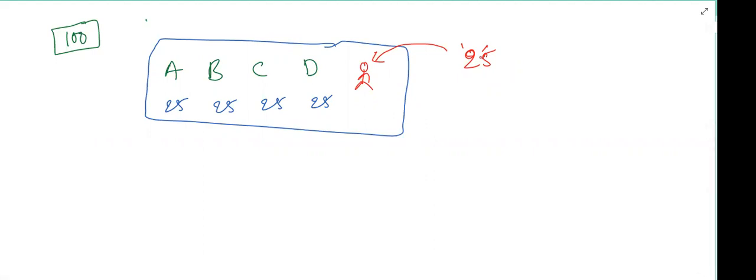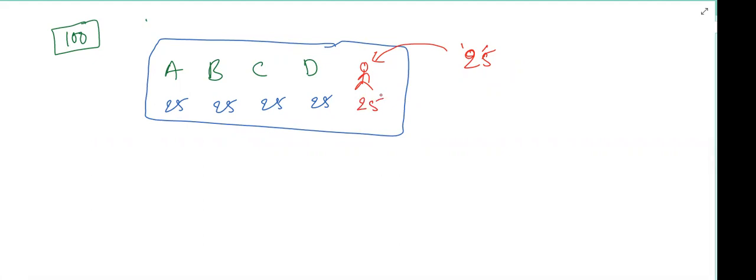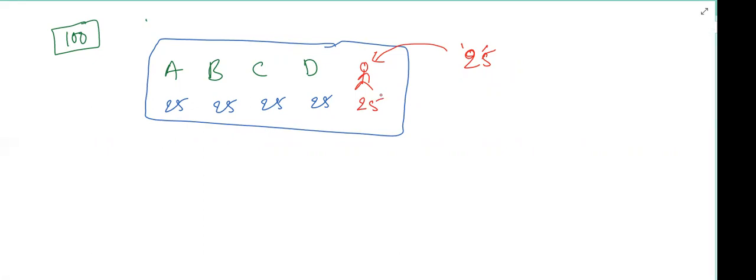It will remain the same, sir. There will be no difference, because 25 rupees is an entry pass. I am also bringing that 25 rupees, so there will be no disturbance in your amount, because all of us have the same, equal amount.